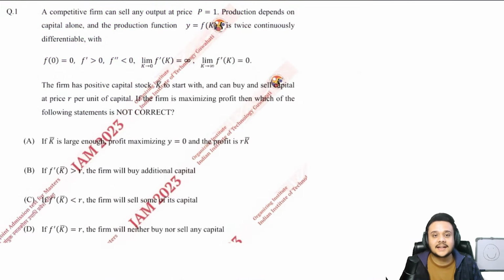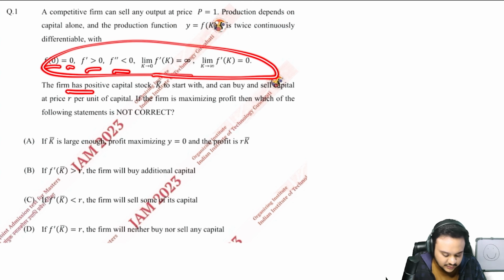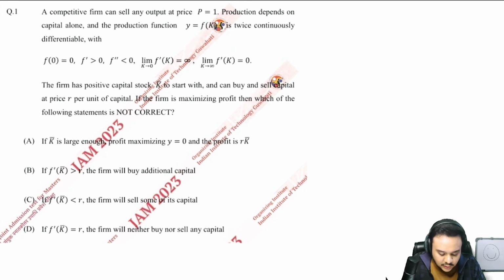Alright guys, let us read the first question. It says that a competitive firm can sell any output at price P is equal to 1. Production depends on capital alone. The production function y is a function of k, is twice continuously differentiable with f(0) is equal to 0, and you are given a bunch of information. The firm has positive capital stock k bar to start with and can buy and sell capital at price r per unit of capital. So if firm is maximizing profit, then which of the following statements is not correct?